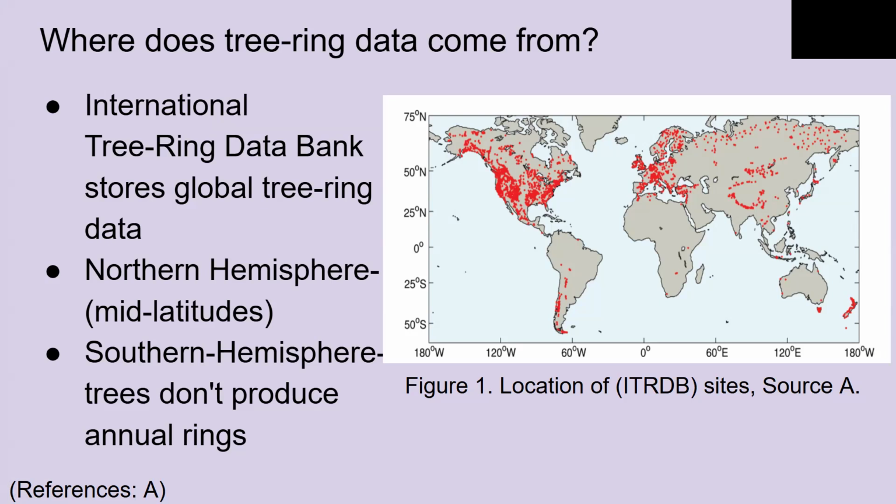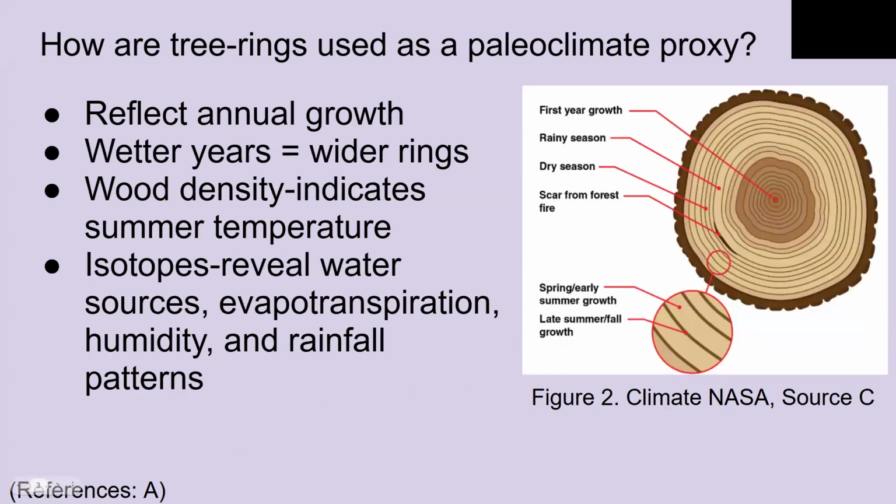The Southern Hemisphere creates limitations due to trees not producing annual rings. Despite these limitations, tree ring research has been ongoing for over a century, providing critical information into climate history. The most common measurement is the width of the annual ring, which reflects annual growth patterns. It can be influenced by factors like temperature, rainfall, and soil conditions.